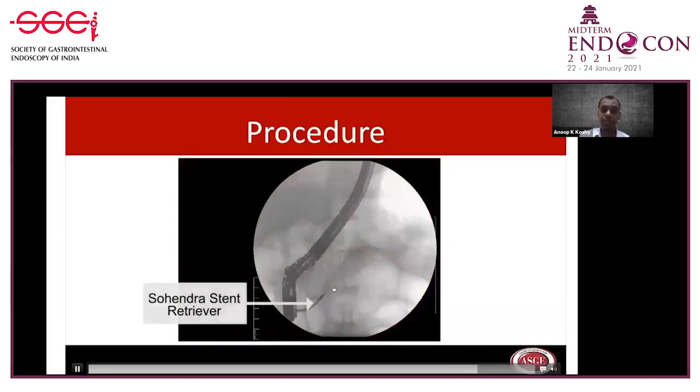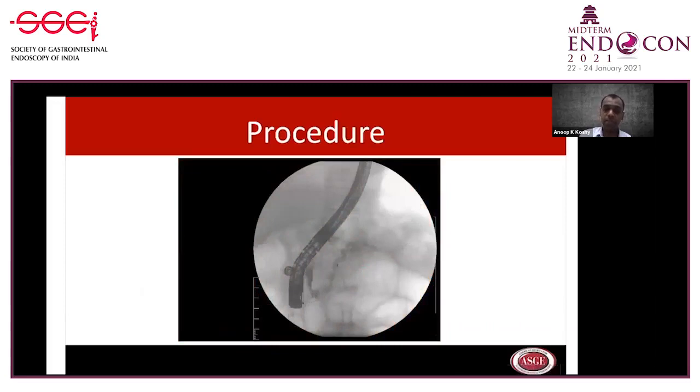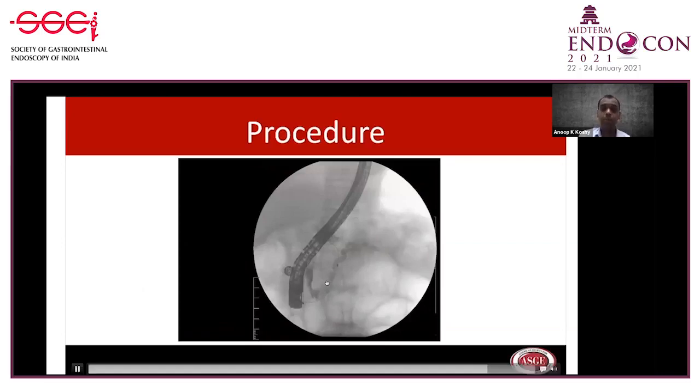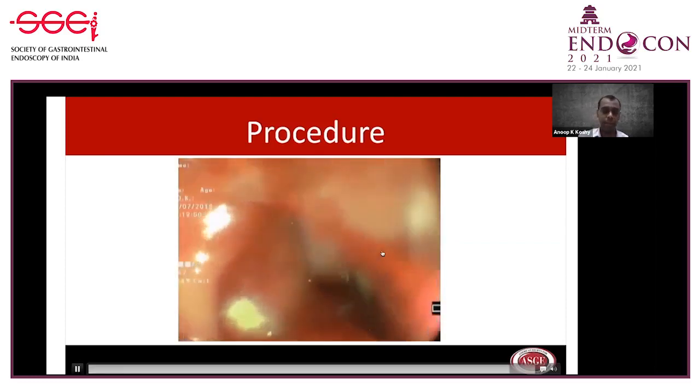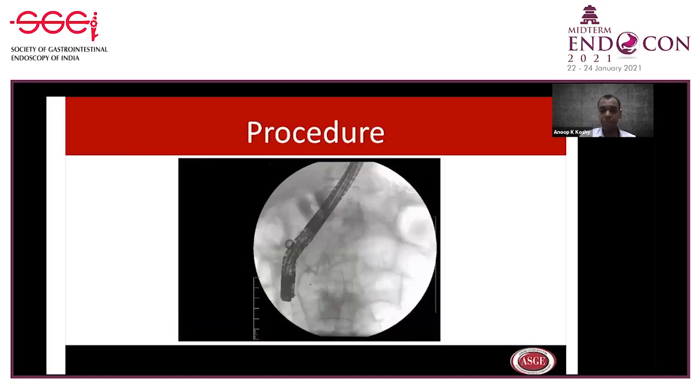You can see the stent retriever here. After that, we could pass the cannula deep into the PD. Then we removed this cannula, removed this guide wire, and passed another guide wire deep into the PD, into the tail of the pancreas. Over this wire, we placed a plastic stent. You can see the plastic stent being deployed. So this is the final picture here.